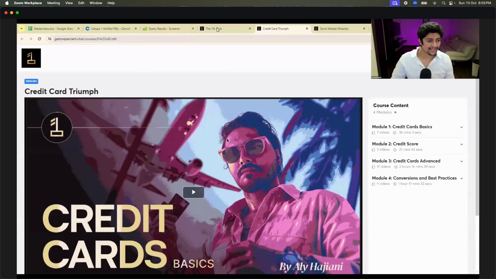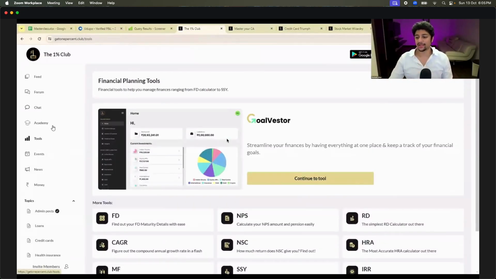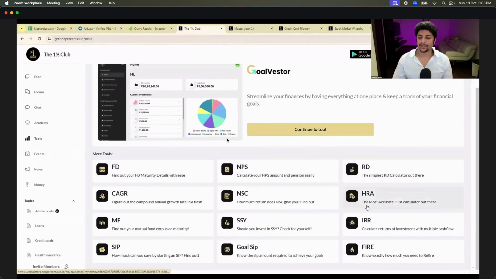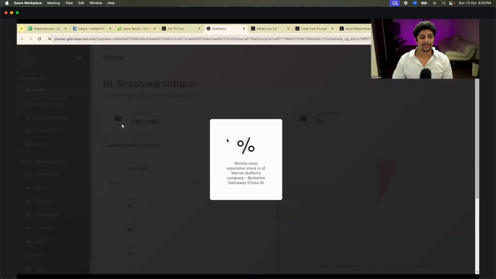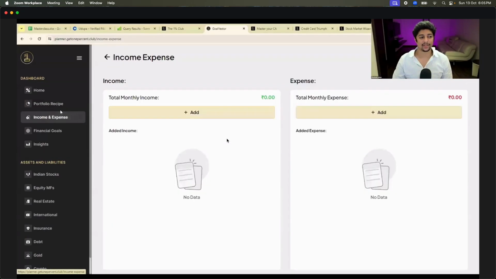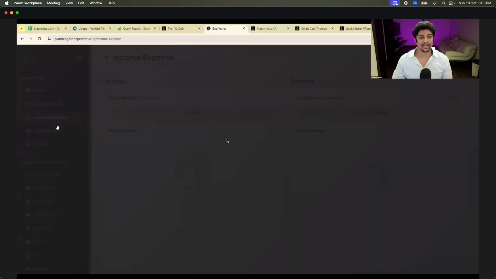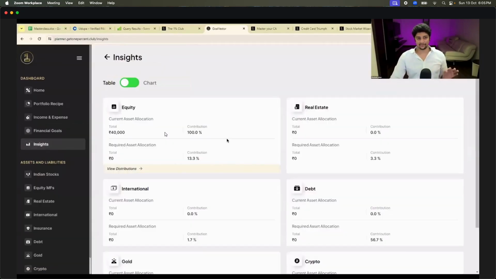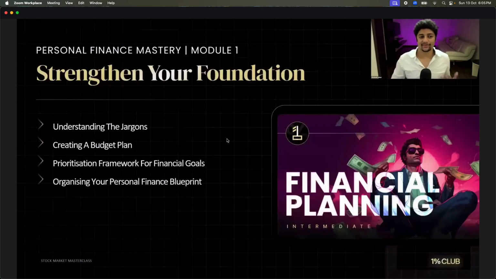And there are also some very interesting tools. Remember, I told you there are some financial planning tools for you. Look at this. All of these tools are at your disposal. You can just open this tool and you can literally track your entire portfolio here. That's it. We have built everything for our community where they can just put everything here and we will give you an entire analysis, right? See, it took us a lot of time to build this. That is why we got funded, or else it's not that easy to build something like this.